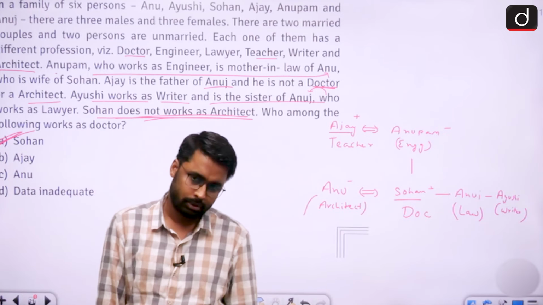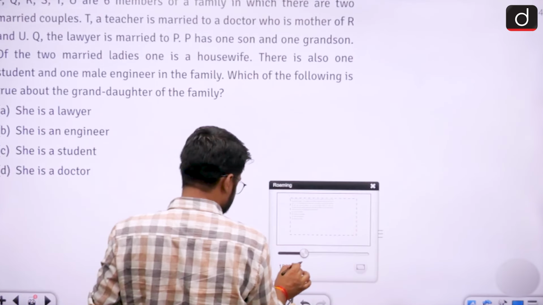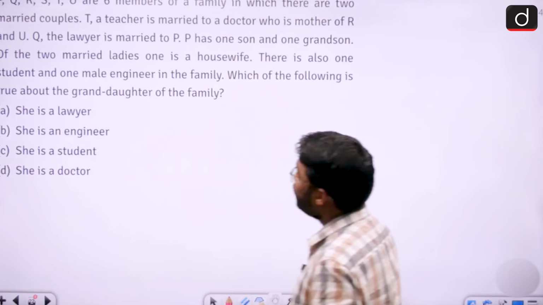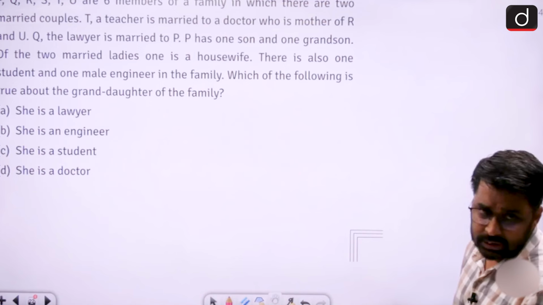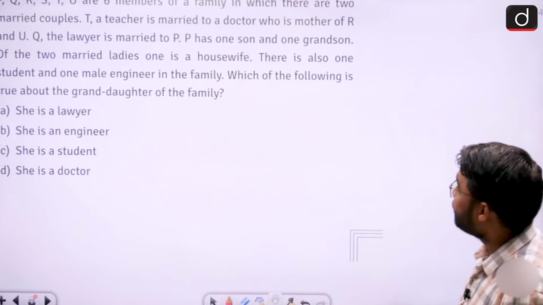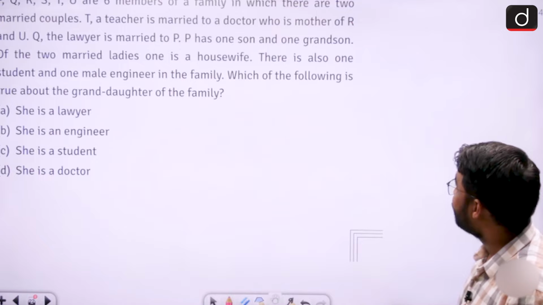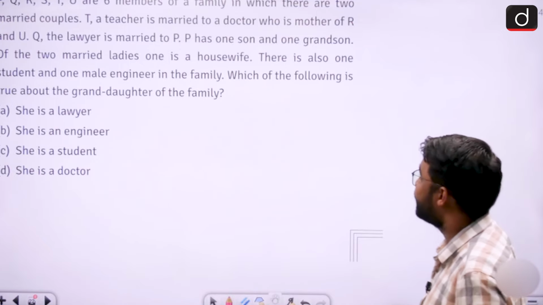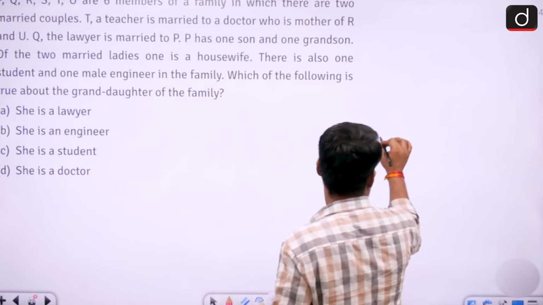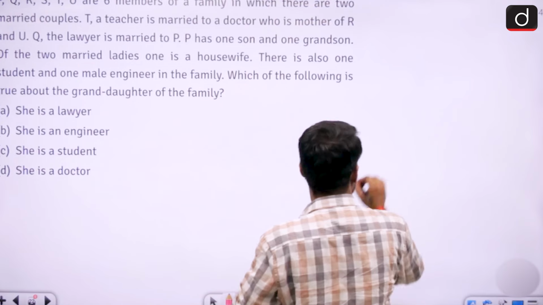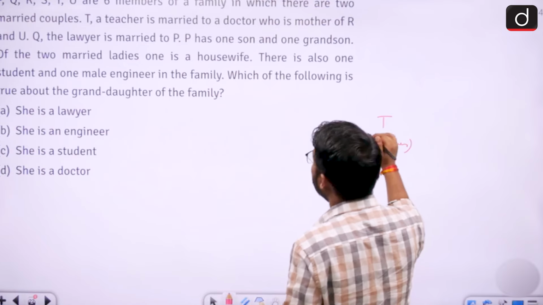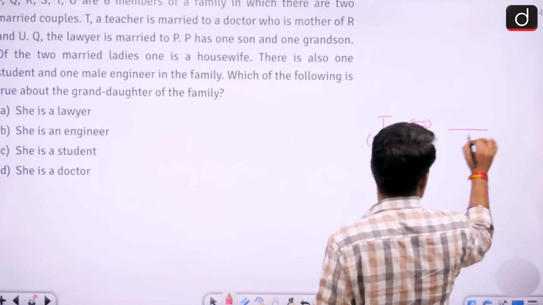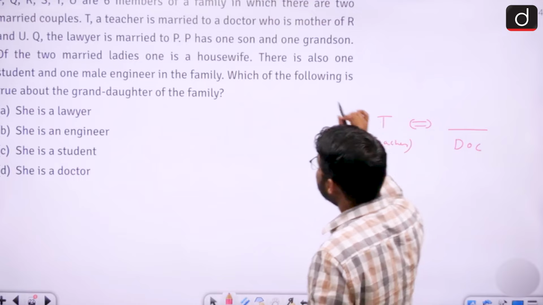Simple. My question says P, Q, R, S, T, U are 6 members in a family in which there are two married couples. T is a teacher and is married to a doctor who is mother of R and U. Profession of T is a teacher. T is a teacher and is married to a doctor, who is mother of R and U.